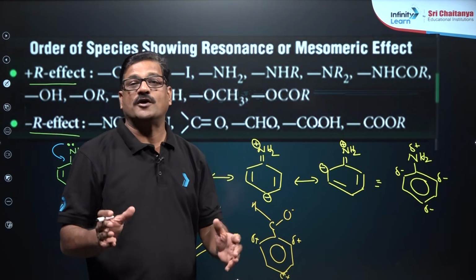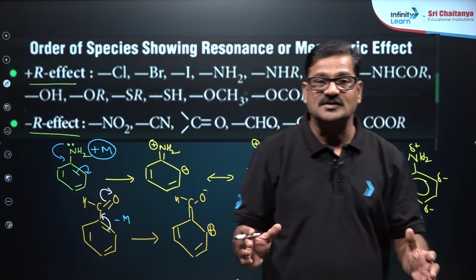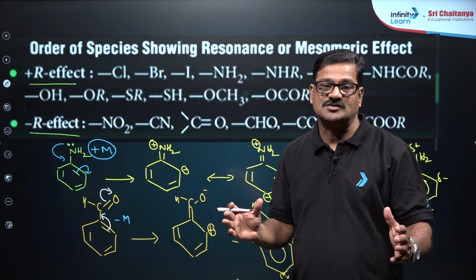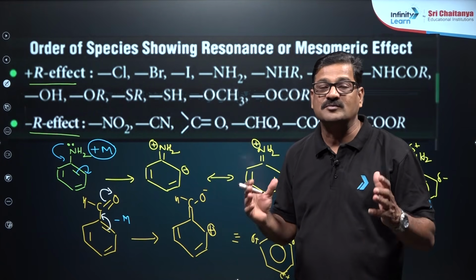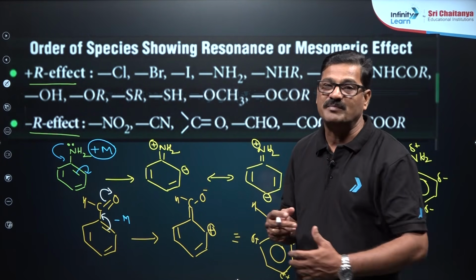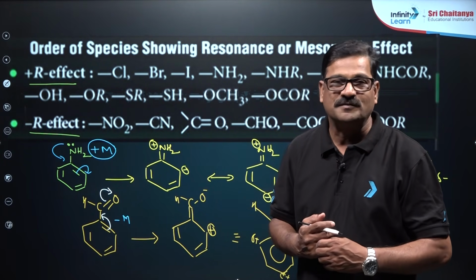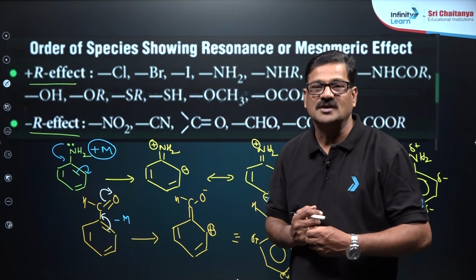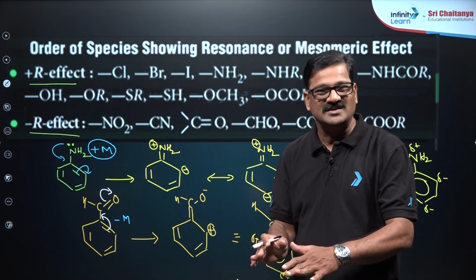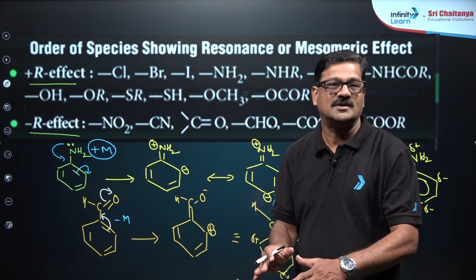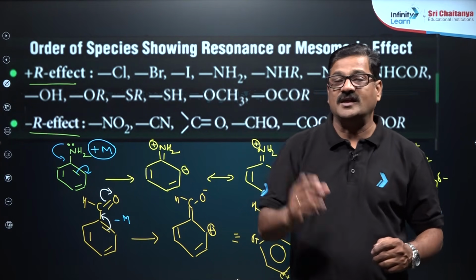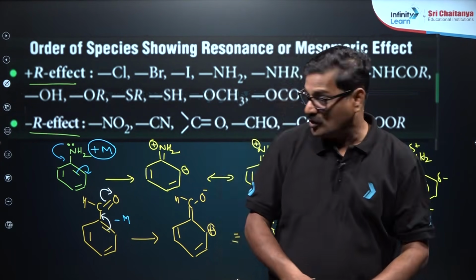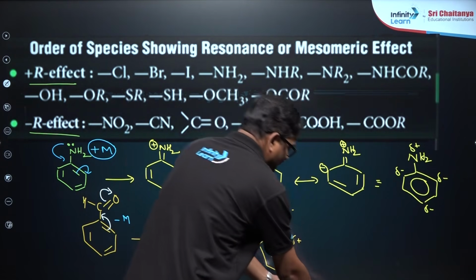The ring gets positively charged. So as a result of the ring getting positively charged, the ortho and para positions are getting positive charge, so it is going to be meta director in the electrophilic aromatic substitution reaction, so that the ring is going to be deactivated. You can say in the negative mesomeric effect the ring is deactivated, and in the positive mesomeric effect the ring is getting activated. So, let us see the applications of these various effects.